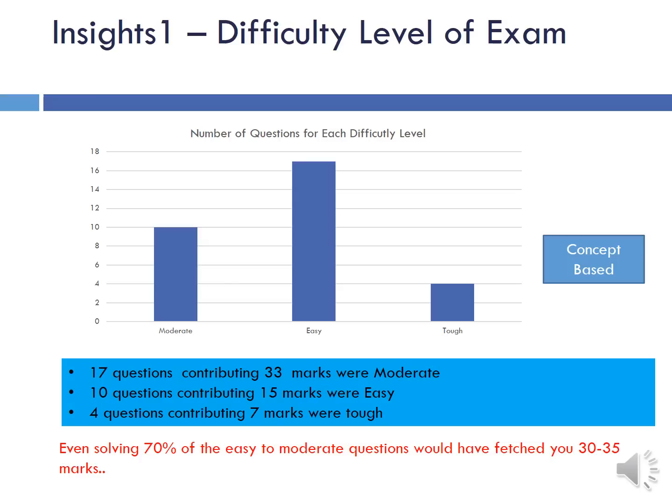Because in our management video also, we have stressed the same fact that if you would have given around 80 to 85% accuracy on easy to moderate questions, you would have got 30. And if you would have got 30 to 35 here, you would have fetched 60 to 65, which I think is a good score. It might not be sufficient for the final selection, but still it will surely get you an interview call. And with 4 or 5 marks above this, I think you then stand a good chance to clear the interview and the final merit list also.